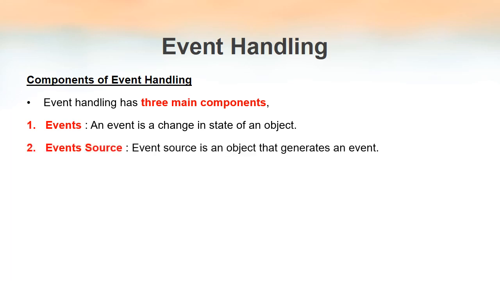The second component is event source, that is which object generated the event. Is it a button? Is it a mouse button? Is it a text box? Is it a checkbox, etc.? So which object generated the event? That is known as event source.